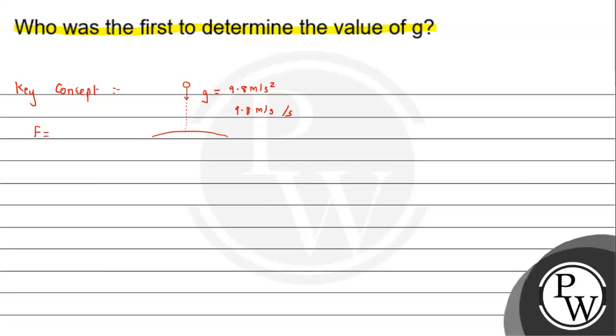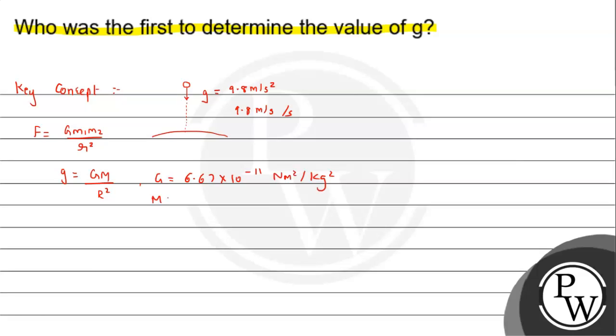force of attraction between two bodies G m1 m2 by r square, that is Newton's universal law of gravitation. So इसके basis पे we have deduced the result, that is small g is capital G into mass of earth upon radius of earth का square. So from this अगर हम value substitute करें, G has to be 6.67, जो कि हमें न्यूटन के लॉ के बाद पता चला, 6.67 into 10 raised to minus 11, and this is Newton meter square per kg square, right?